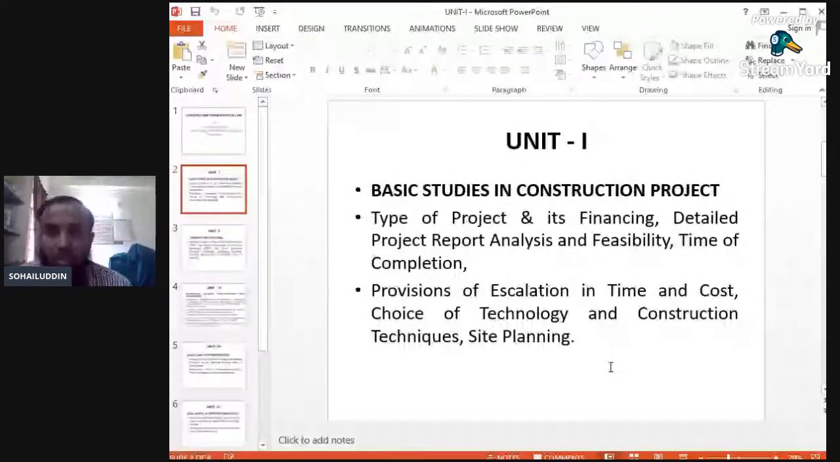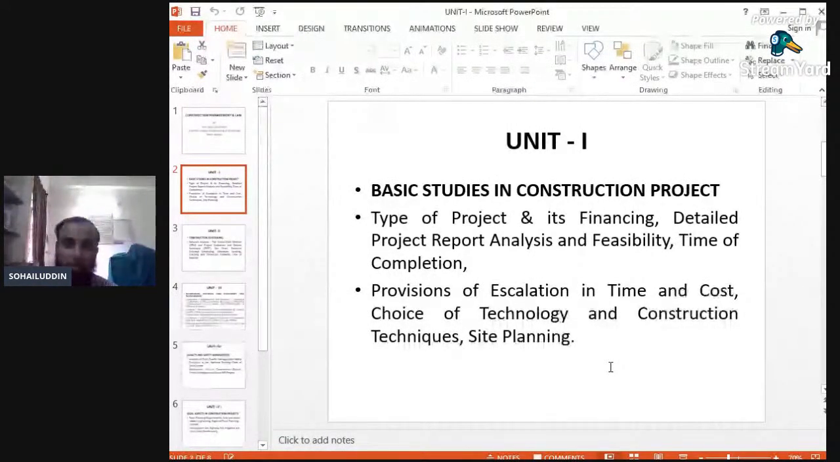A project has various activities. A construction project deals with various activities. What are the very basic things to be covered in construction projects, and the very basic studies related with it? In unit number 1, we will see the basics regarding the construction project. Again, the different types of projects are also included in this.